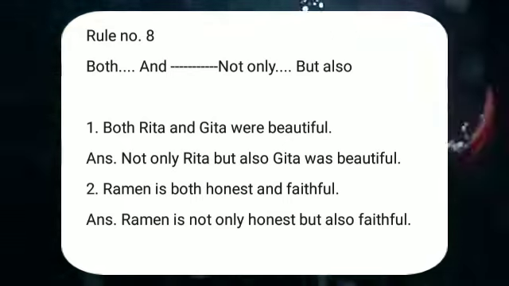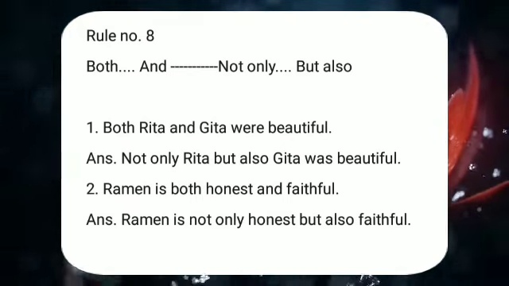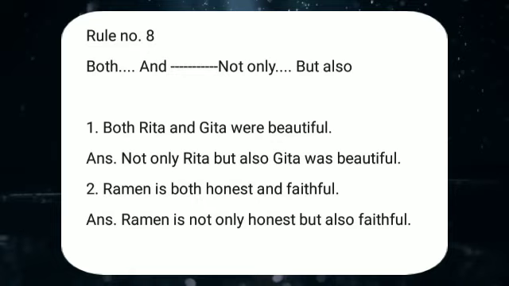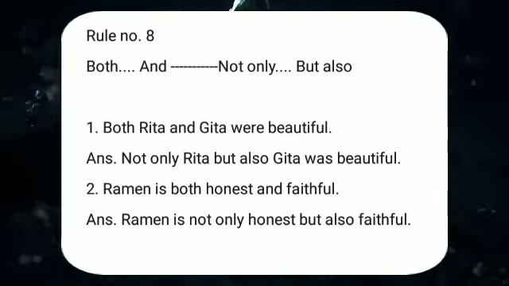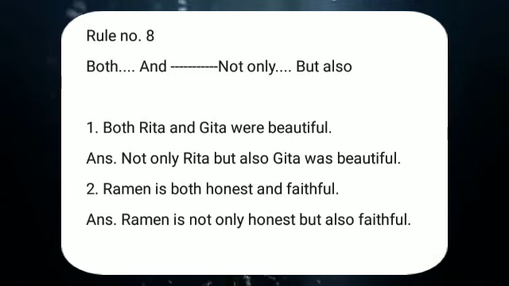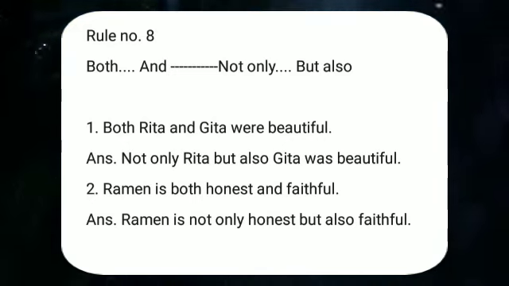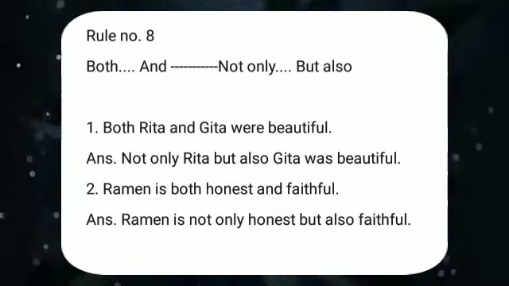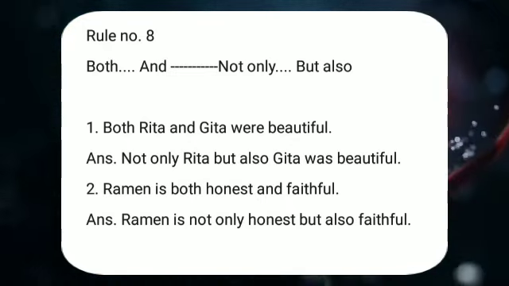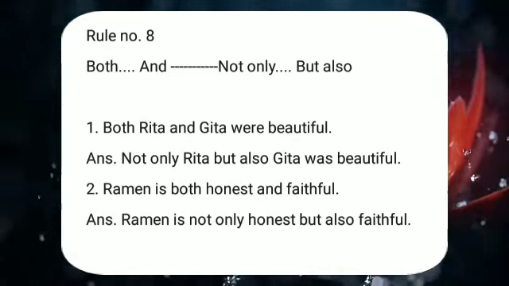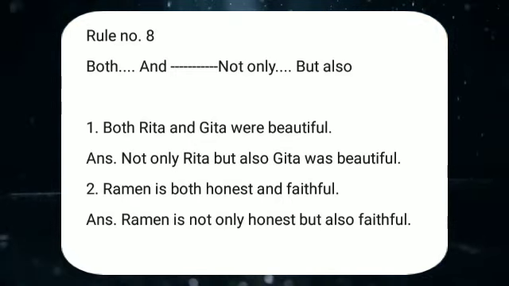Why did I use "was"? Because as per the rule of "not only but also", we will use the subject or the noun which comes just before the verb. So what is the subject which comes just before "was"? It is Geeta only. So we have to just consider it as one, singular. That's why "was" is coming. Otherwise, "were" would have come. So in the case of "both and", "were" will come. In the case of "not only", the second subject will be considered. So not only Rita but also Geeta was beautiful.